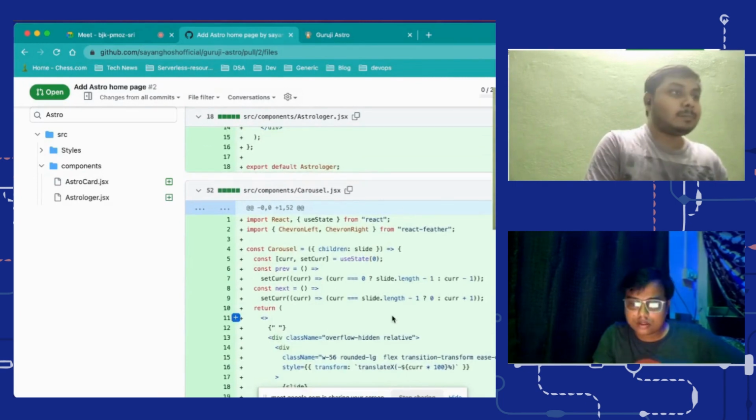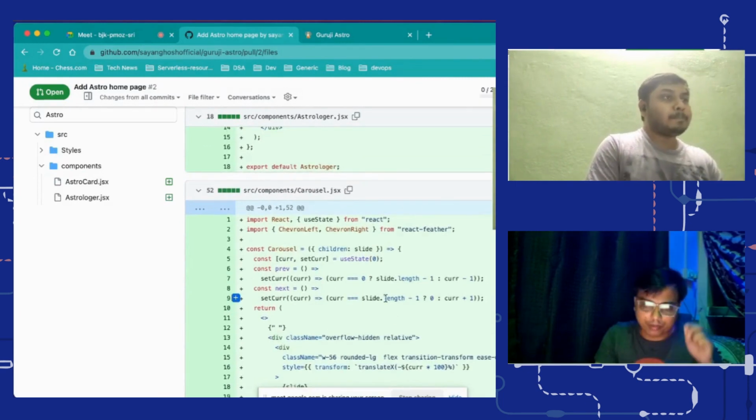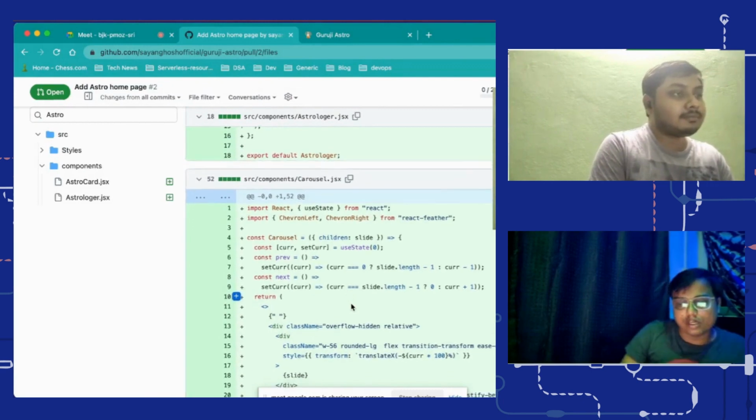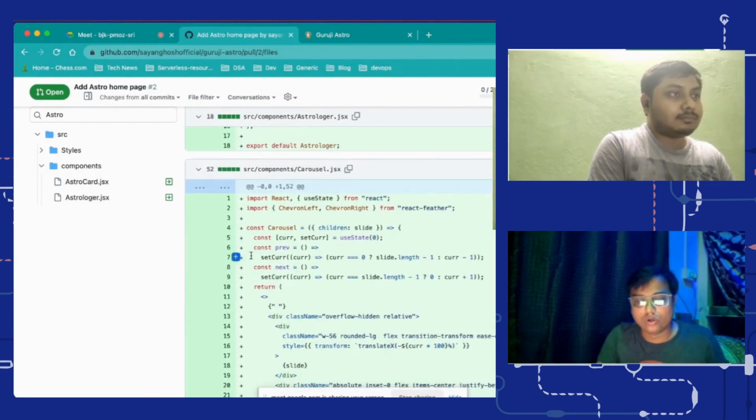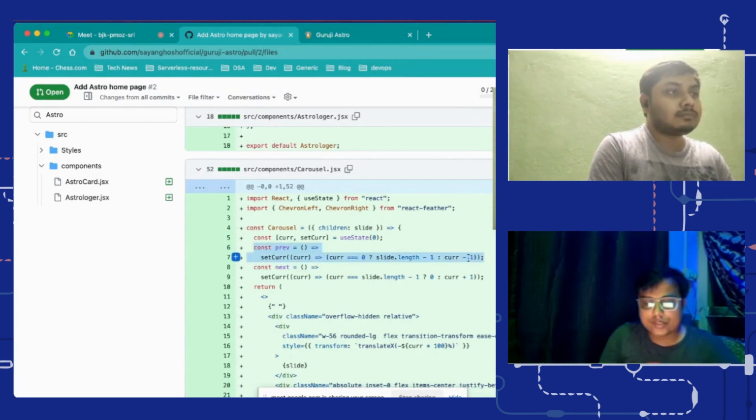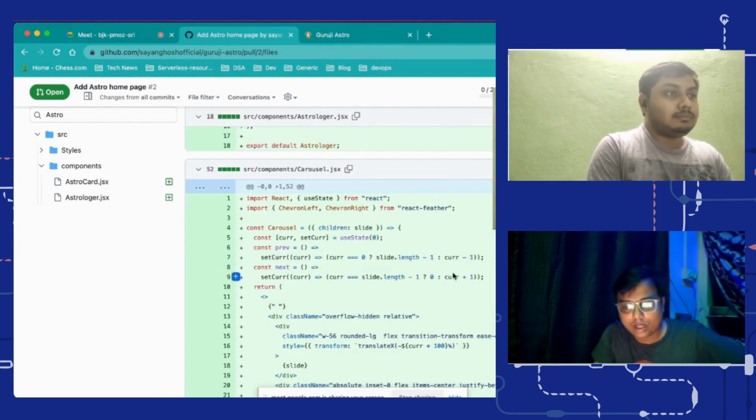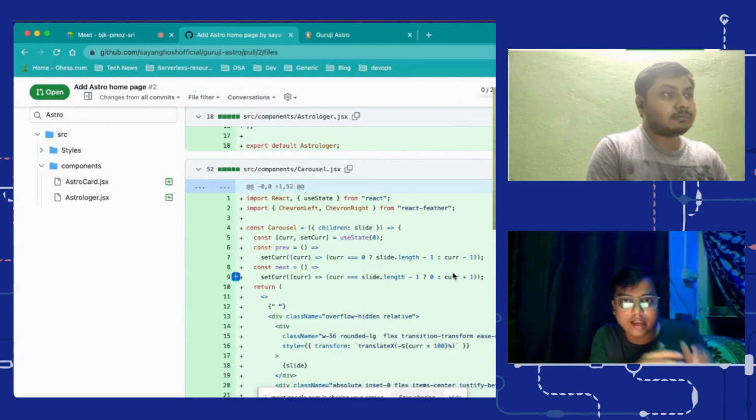The only thing that needs to be taken care of here is, in this case this worked with no problem, but just as feedback, whenever you are using functions like this, every time this component re-renders, React will initialize these functions again. And you know that functions are stored as objects, and you also know that every time you create an object, its reference will be different in memory. The reference will change.